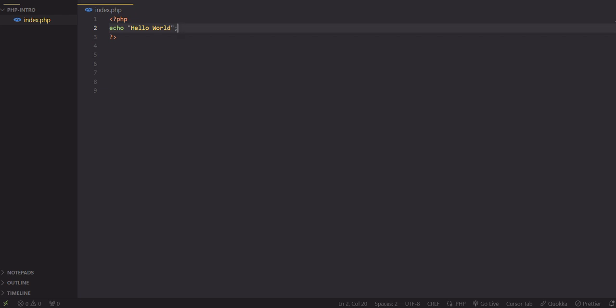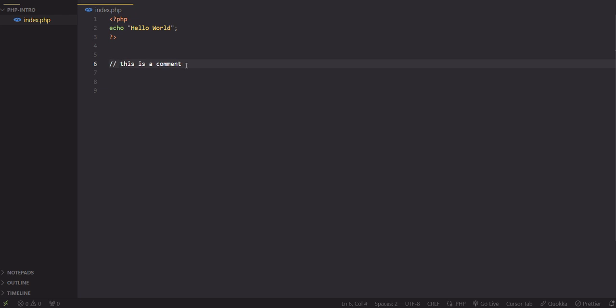In PHP, we have comments, and comments are ignored by the PHP engine, but help document our code. Let's say like this. This is a comment. Not like this. Sometimes Cursor is getting a little bit annoying.